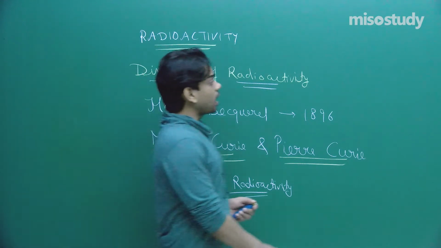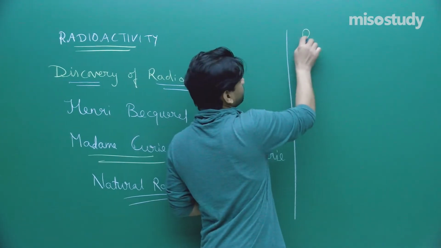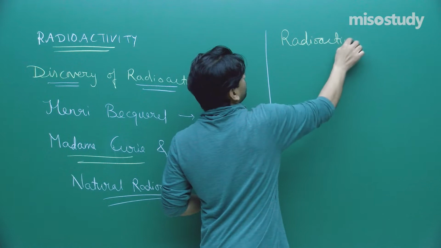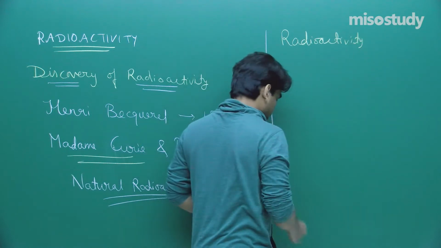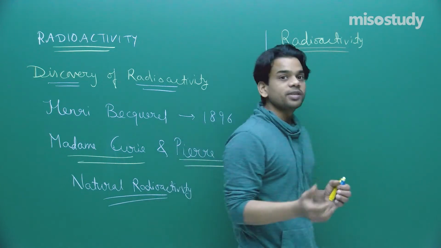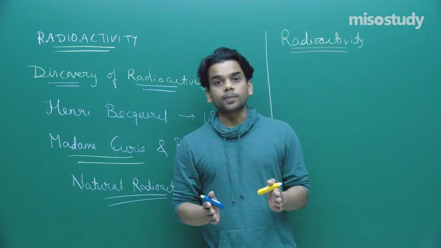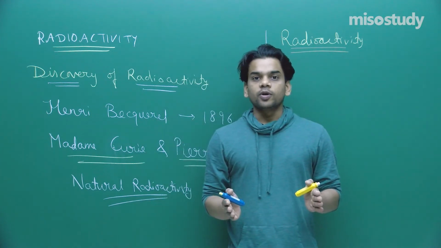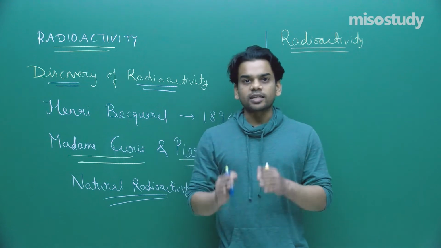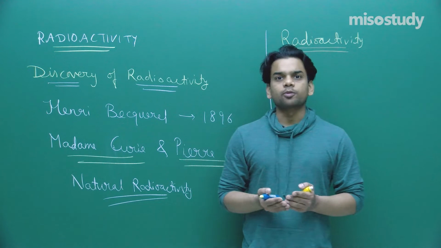Now let's talk about how to define radioactivity. Radioactivity is a nuclear phenomenon, so the nucleus itself changes. To define an atom, we should know the constituents of the nucleus, which are protons and neutrons.